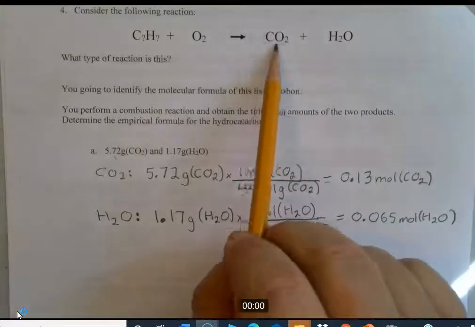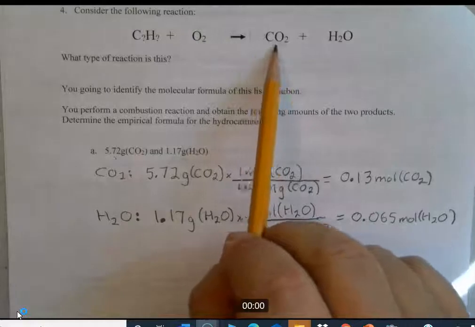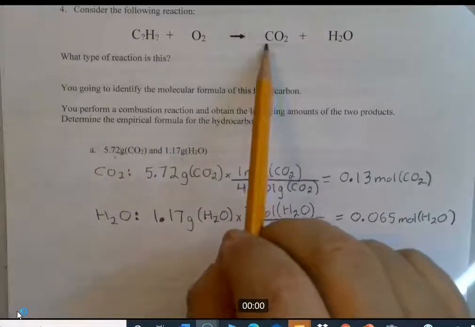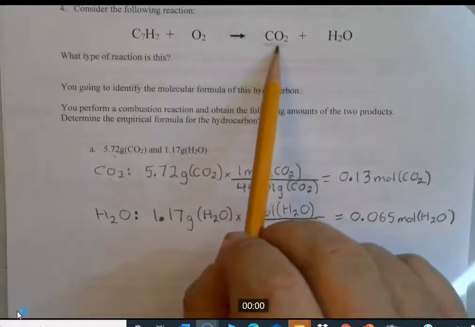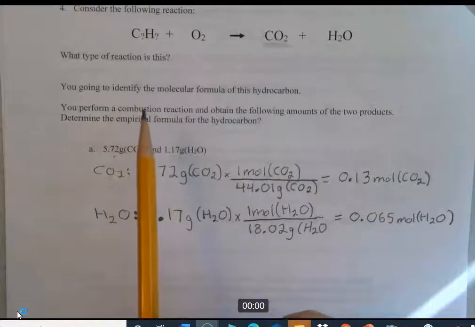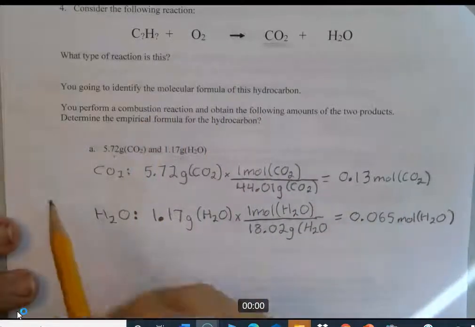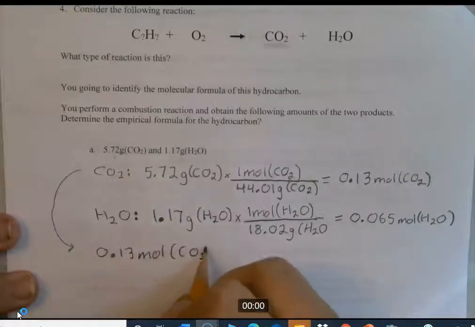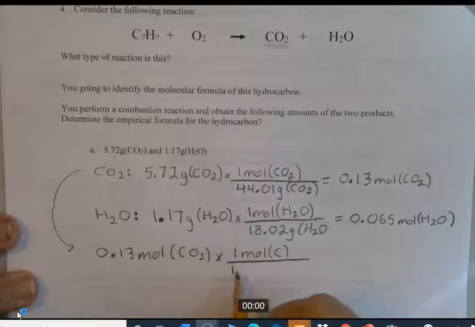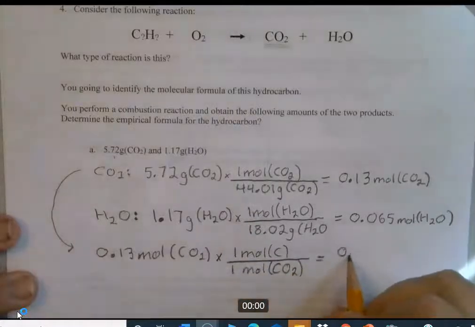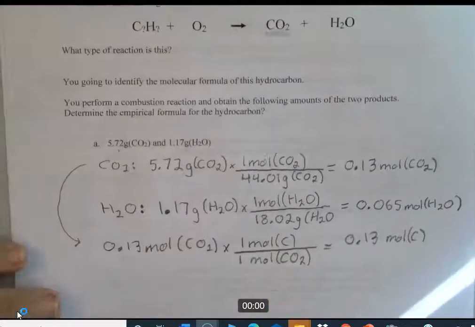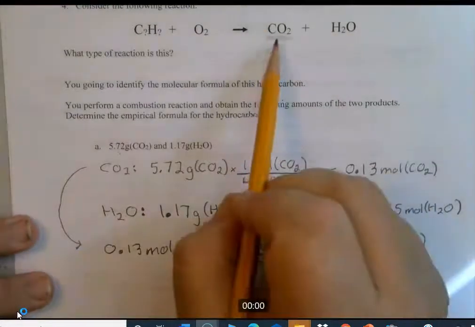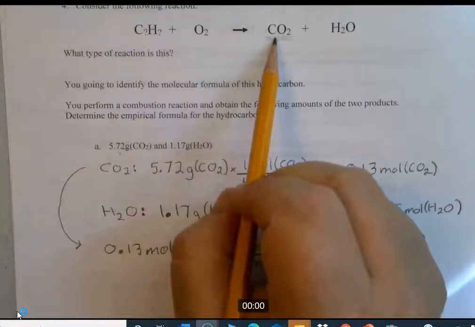We know that for every mole of CO2, let's just start with molecule. With every molecule of CO2, you need 1 atom of carbon. So for every mole of molecules of CO2, you need 1 mole of carbon. So it's a 1-to-1 relationship. So I can now take this number, I'll come down here. Okay, so I have 0.13 moles of carbon. So that's how much carbon I have in the CO2 that I measured.